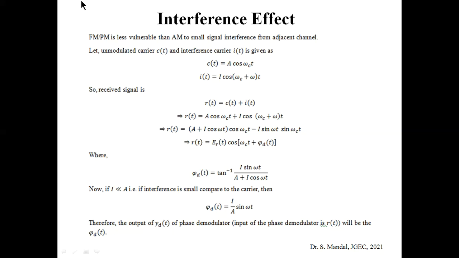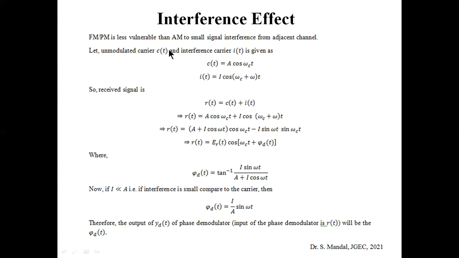Let us consider that an unmodulated carrier is represented by c(t), whereas the interference carrier is given by i(t). So c(t) can be written as A cos omega_c t, where A is the maximum amplitude of the unmodulated carrier, and i(t) can be written as I cos (omega_c plus omega) t. Its frequency is not exactly the same as the carrier; there is some change denoted by omega_c plus omega, and its maximum amplitude is given by capital I.